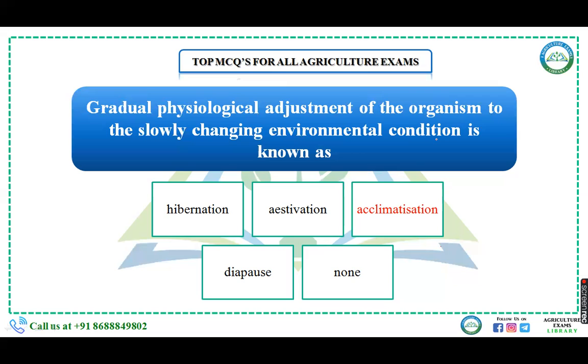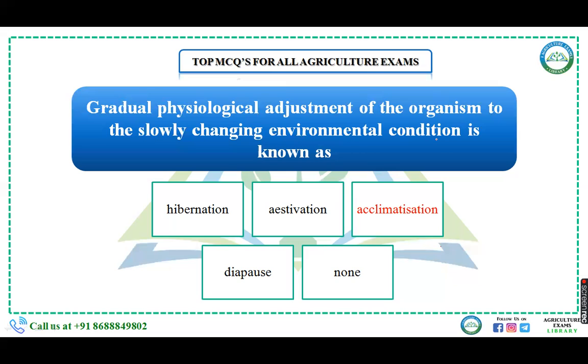Now, first is hibernation. What is hibernation? That is a period of dormancy. Estivation is escape from the heat, or escaping from the heat of the sun. And what happens in diapause? Under unfavorable conditions, many species enter the diapause stage, which is known as the suspended development stage.